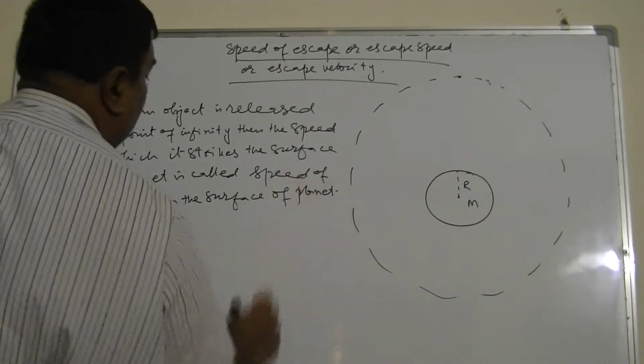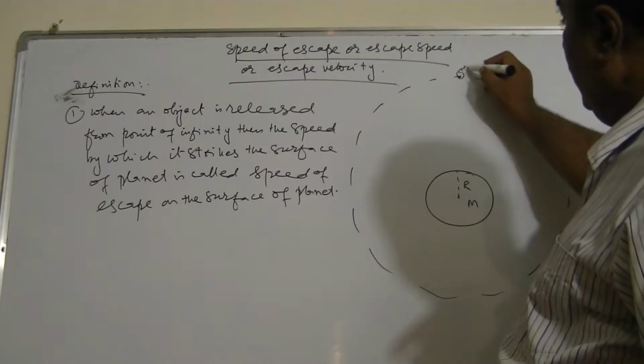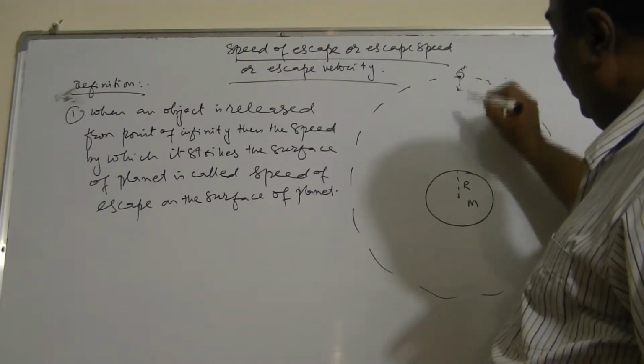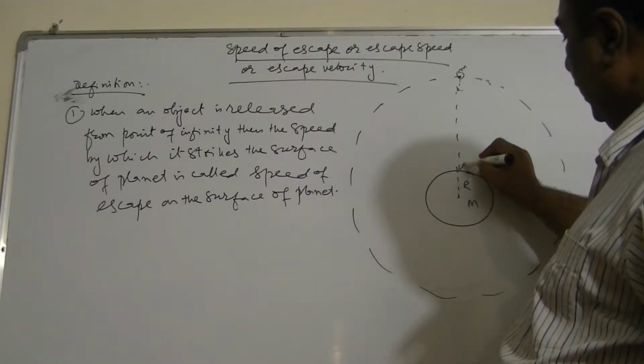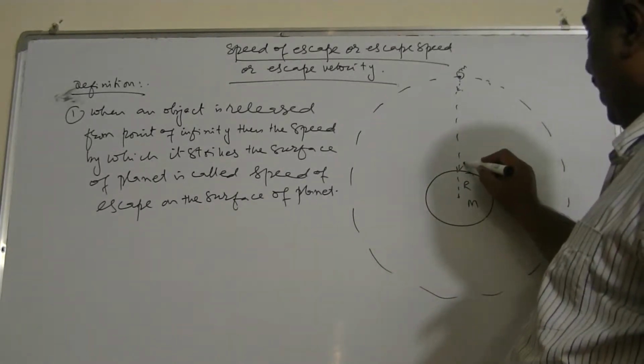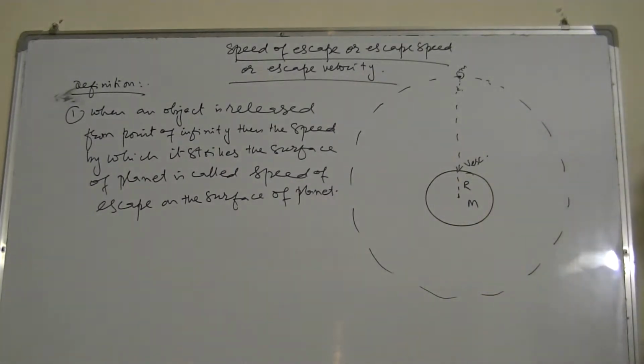It means, suppose an object of mass m is released from the point of infinity, then it will hit the surface of this planet, and the speed with which it hits the surface will be known as speed of escape, or v escape, or velocity of escape, or escape speed. So that is one definition.